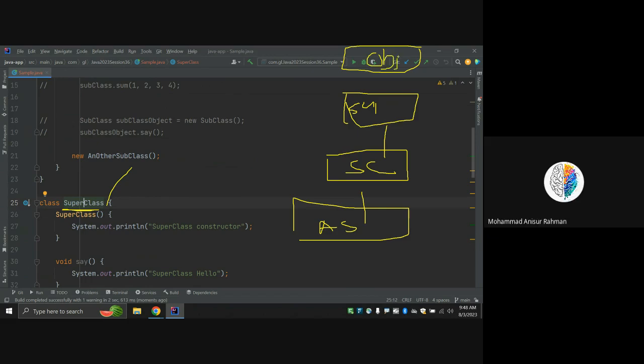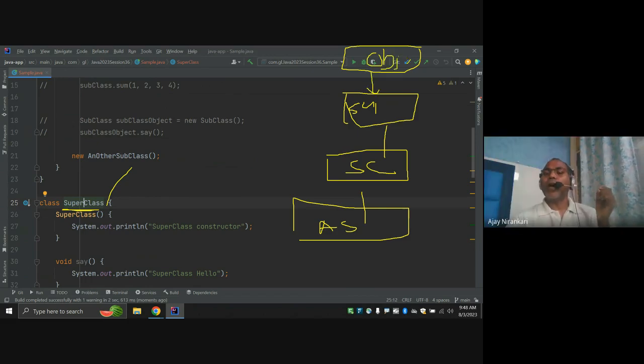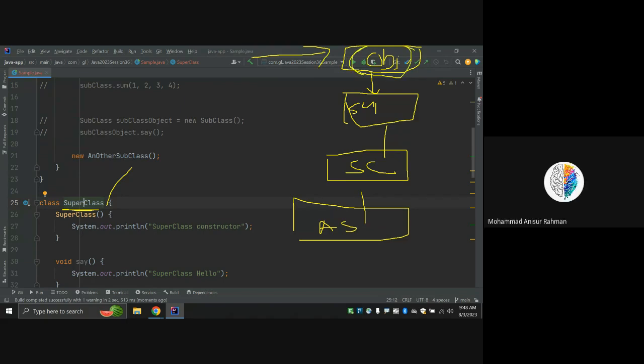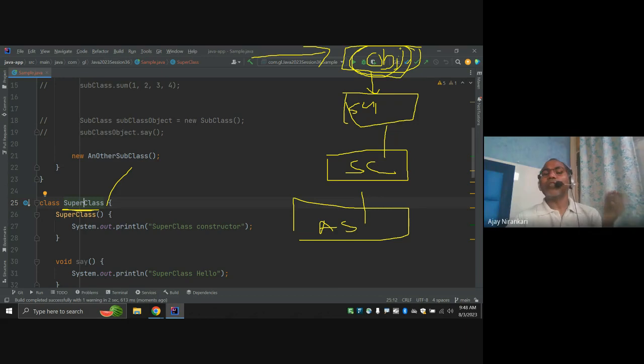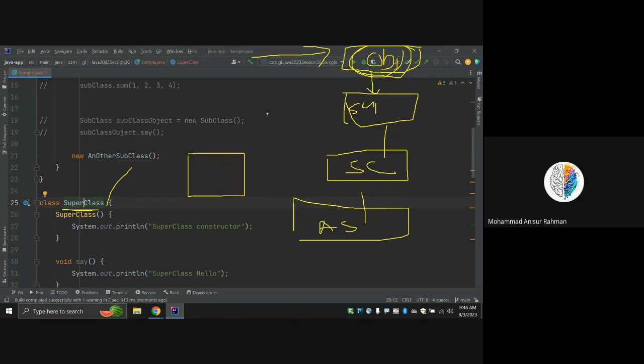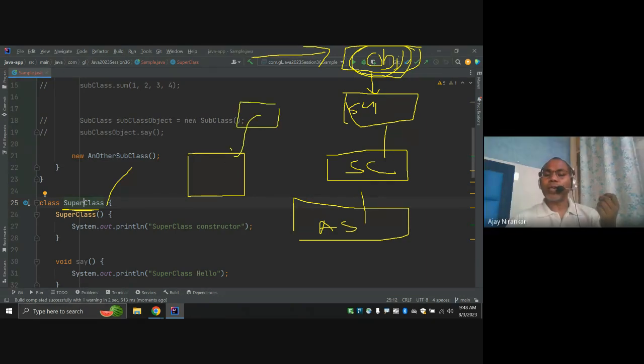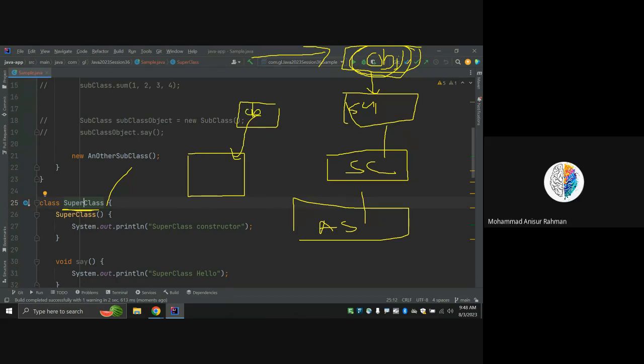In Java, every class is a subclass of the Object class. The parent of all Java classes is the Object class. So you can directly say that whenever you are writing any simple Java class, by default you are using inheritance, because there are some methods we inherit from the Object class.